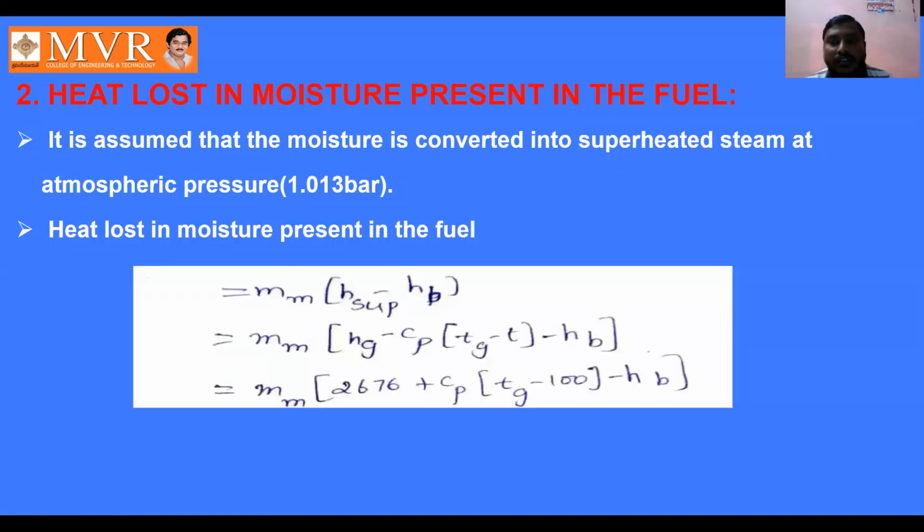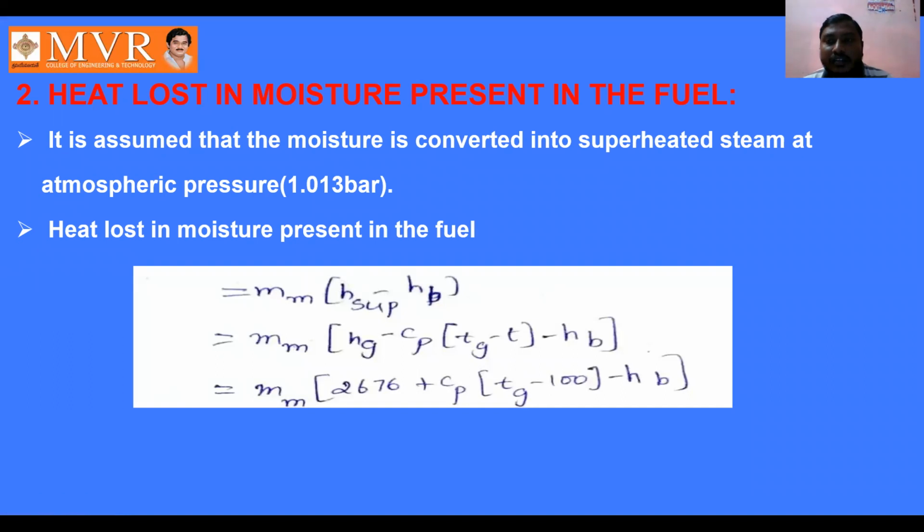Coming to the next loss, heat lost in moisture present in the fuel. This is the next loss in the boiler: due to the moisture in the fuel, we are going to lose some heat. How we lose the heat due to the moisture in the fuel, we are going to calculate using this equation: mm into